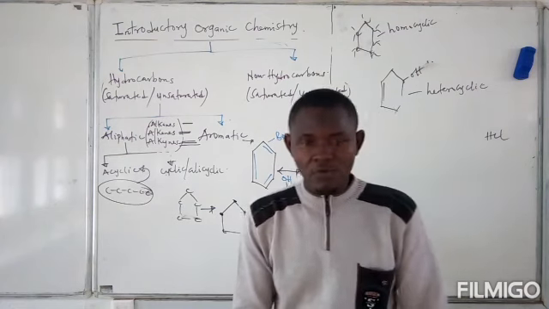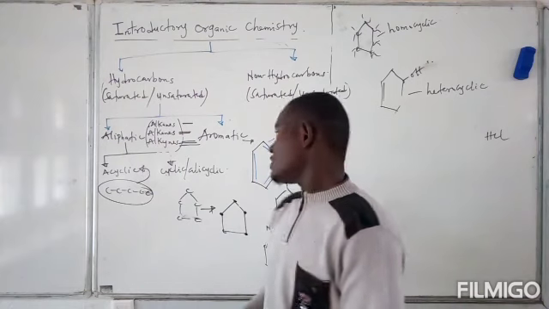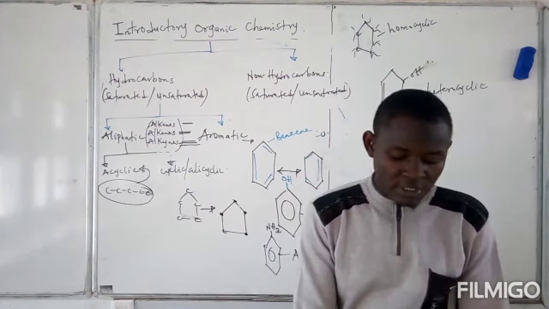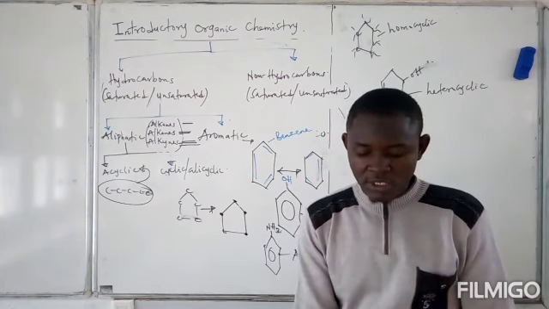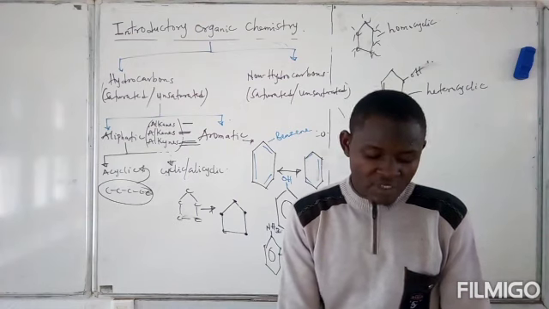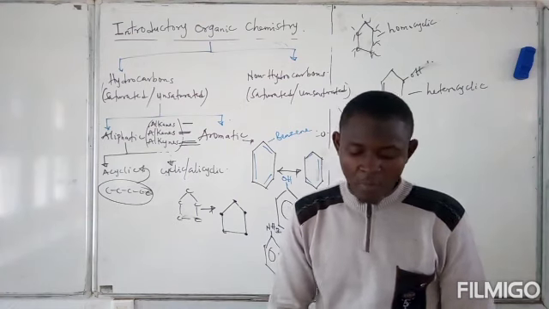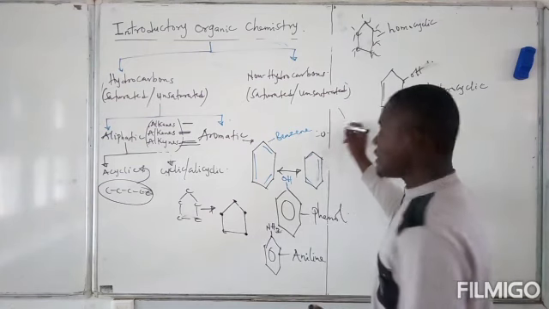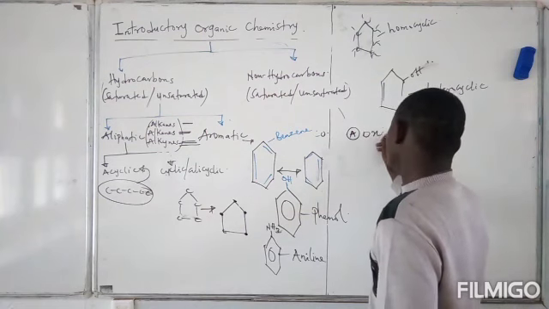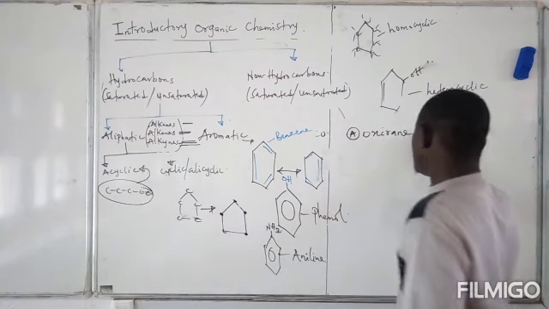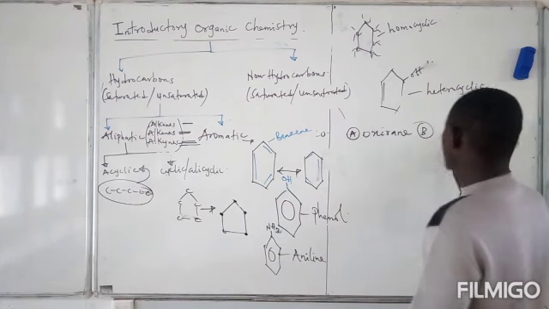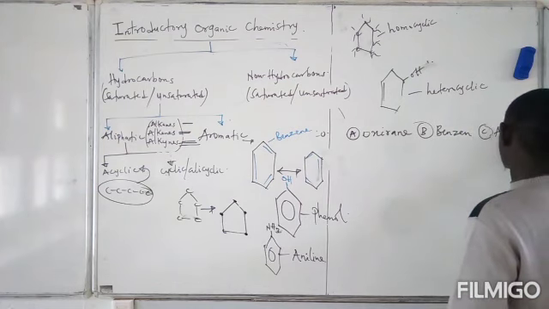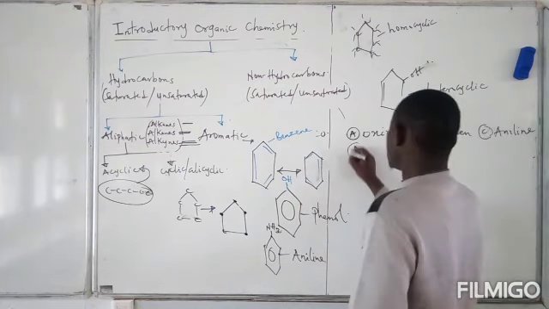But I would just like to leave you guys with one question that would actually boost your understanding of the topic. The question is which of the following is in line with the description given. So we have a description and you are expected to select a compound. We have 4 options, and I would like to give you the options first. We have oxirane. Option B is benzene. Option C is aniline. And option D is nitrile.